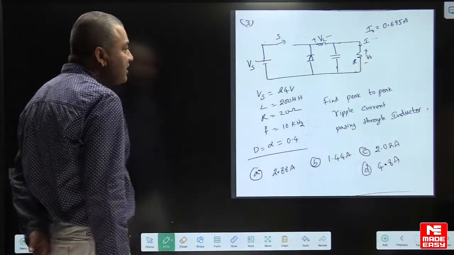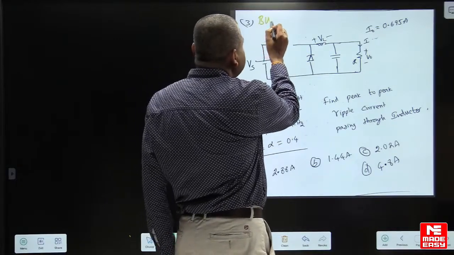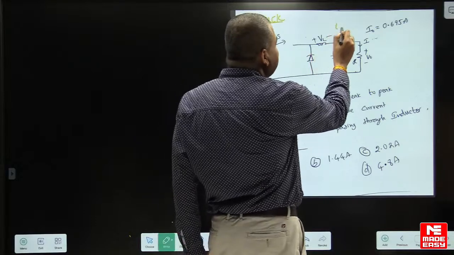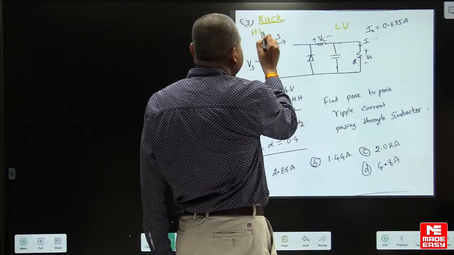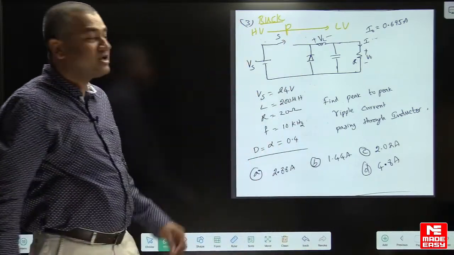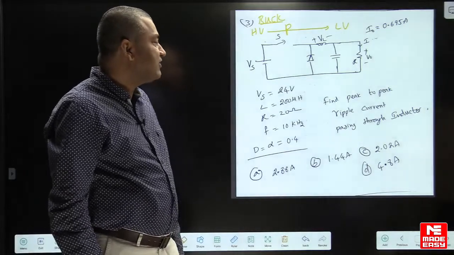It is a buck converter. How can you identify? The inductor is here, low voltage on one side, the other one is high voltage, and power flows from here. So it is actually a buck converter. Just remember the position of the inductance, and you can identify it.